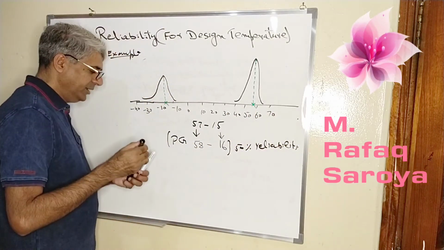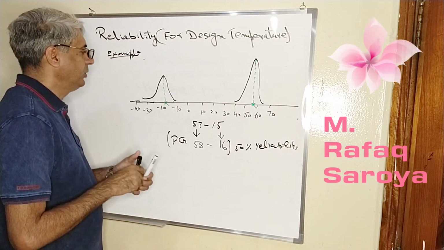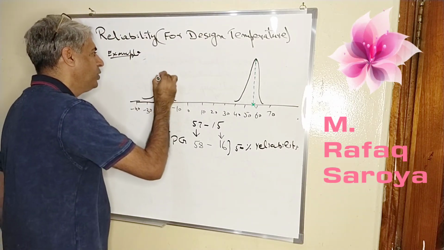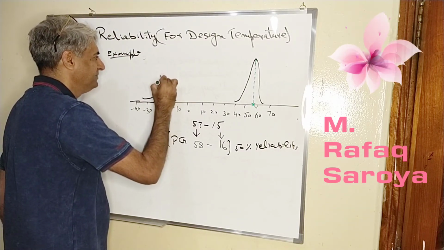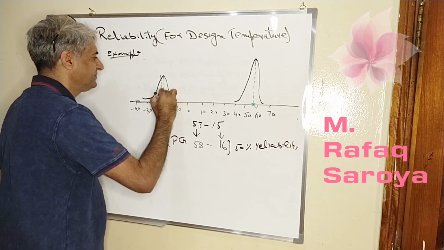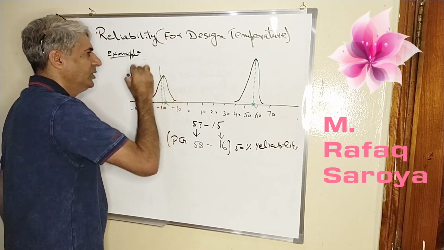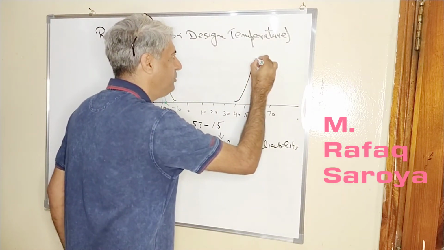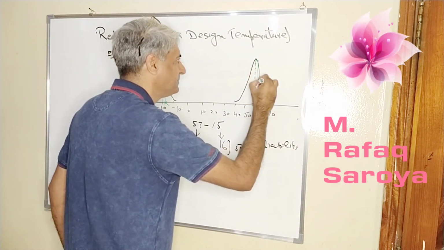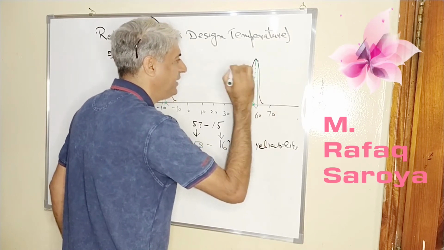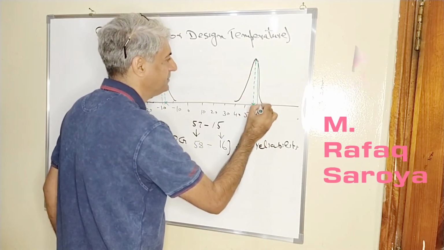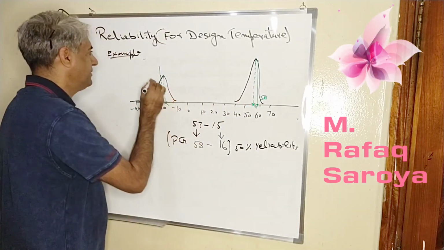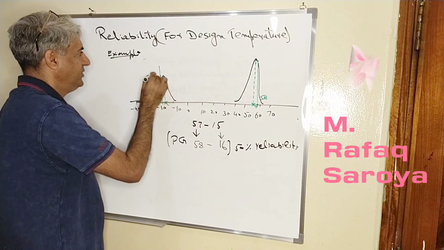Now, let me tell you one thing over here. It means I am not at the 15, I have to go to this 16. Over here, I am not at the 57, I will have to go to this 58, because this is 58, and this is minus 16.